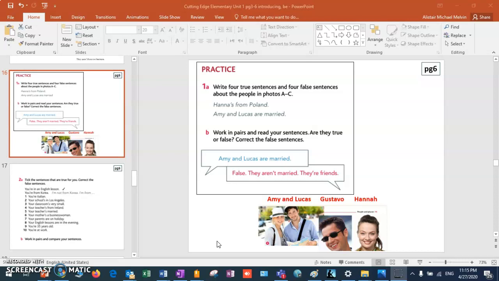Amy and Lucas are not from Italy. They're from Australia. Amy and Lucas are 26. That's true. Gustavo is 33. False. Gustavo is not 33. He is 19.